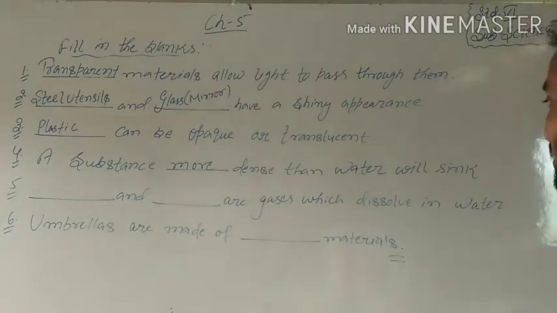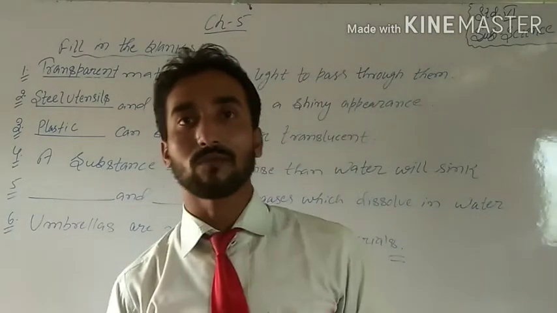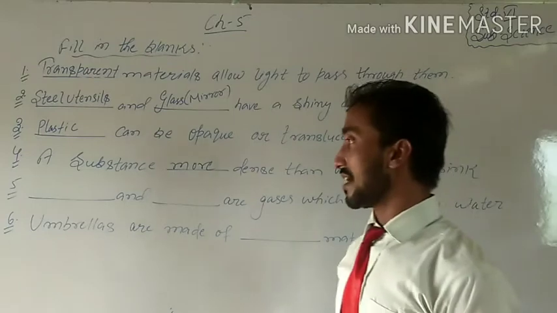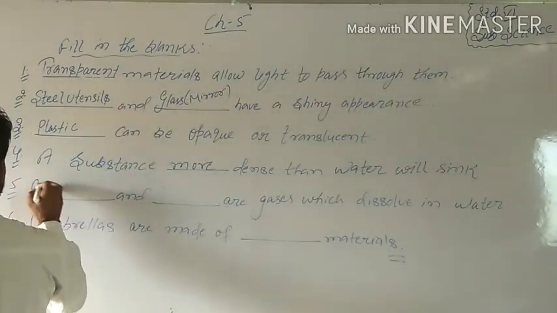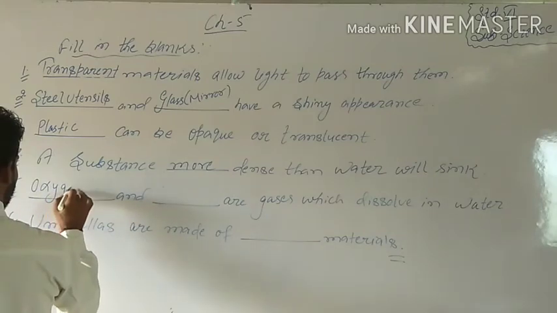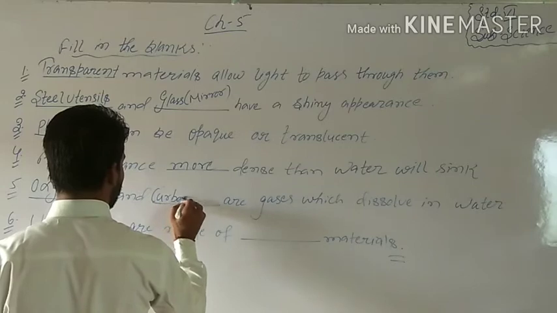See, fill the blanks: blank are gases which dissolve in water. I'm asking the students, which types of gases are dissolved in water? Can you mention oxygen or carbon dioxide?